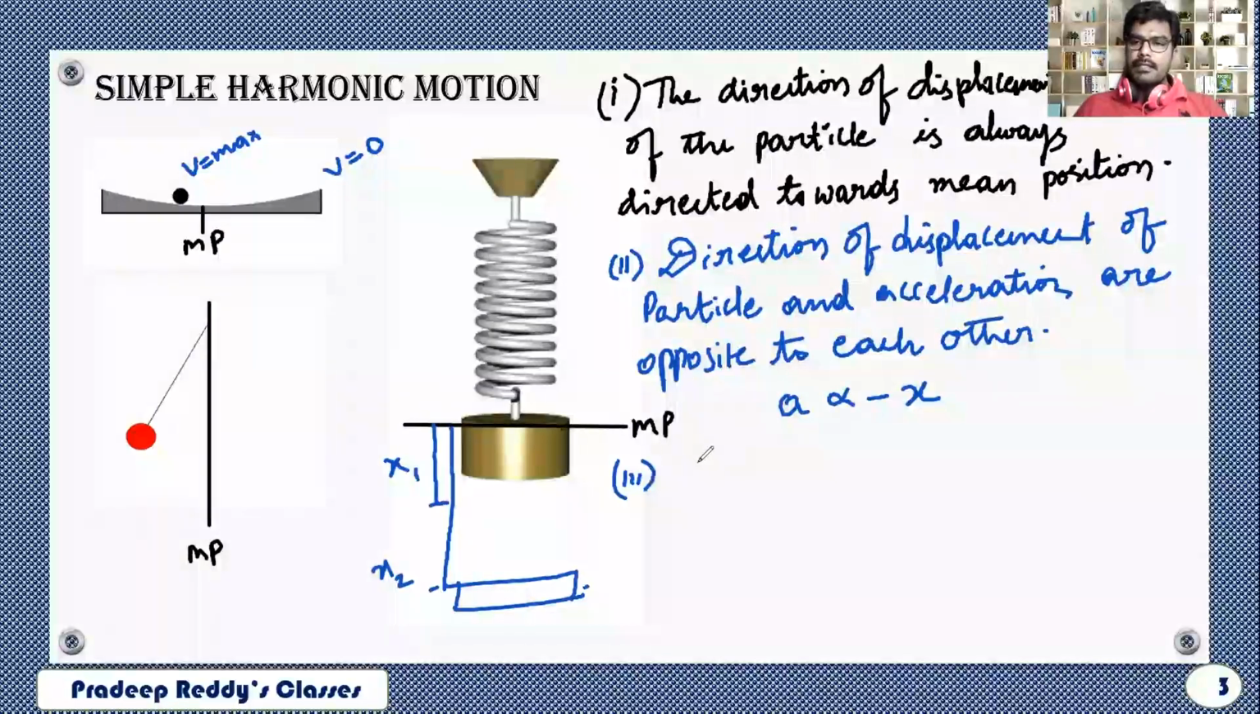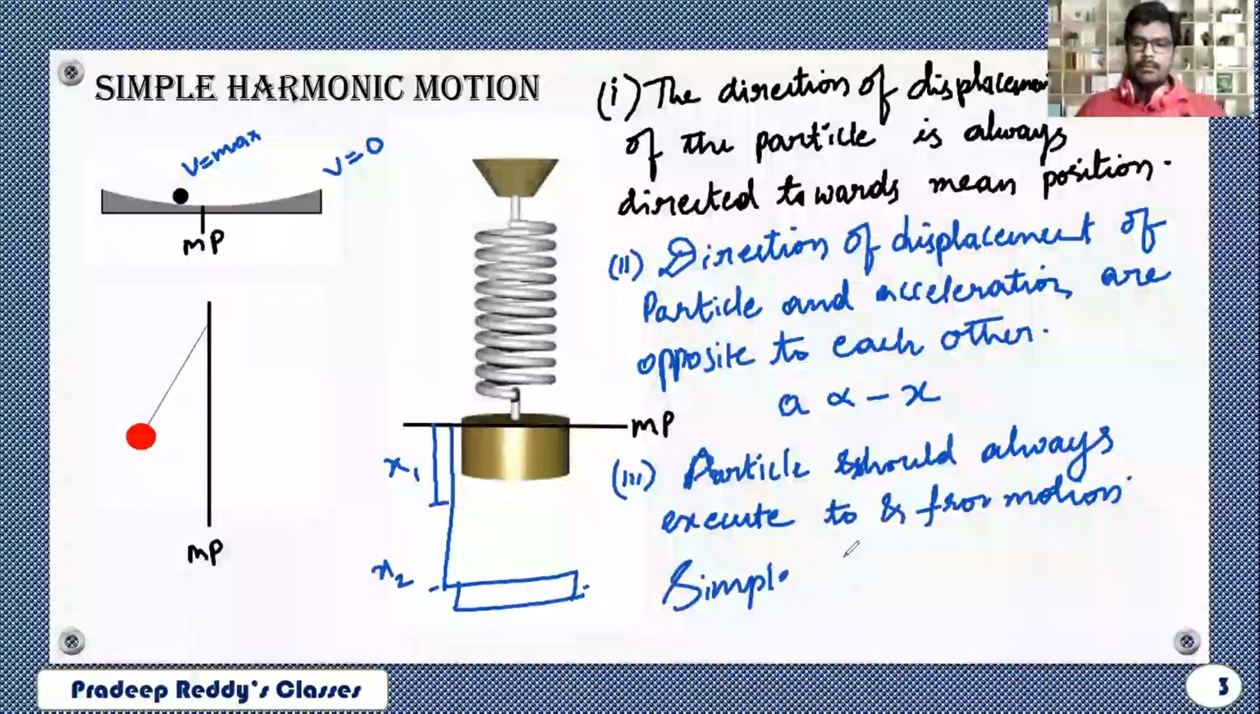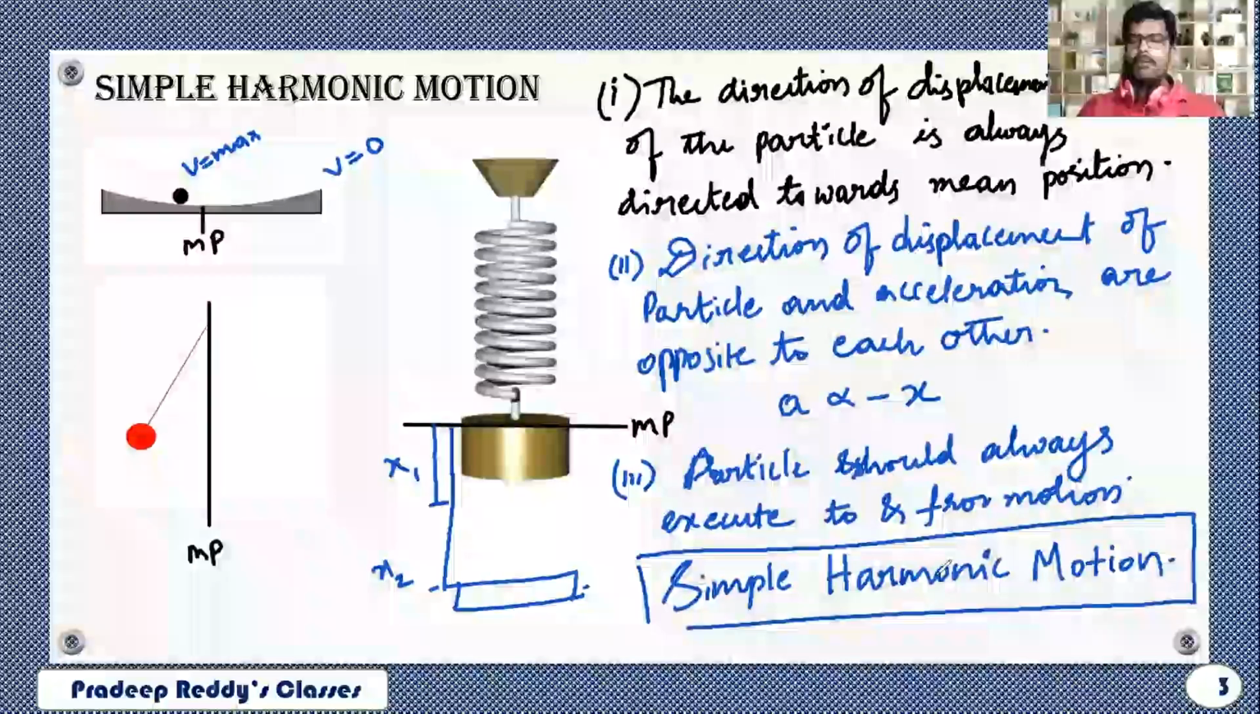And the third point is that particles should always execute to and fro motion. Such motion is said to be simple harmonic motion. These are the characteristics of simple harmonic motion.